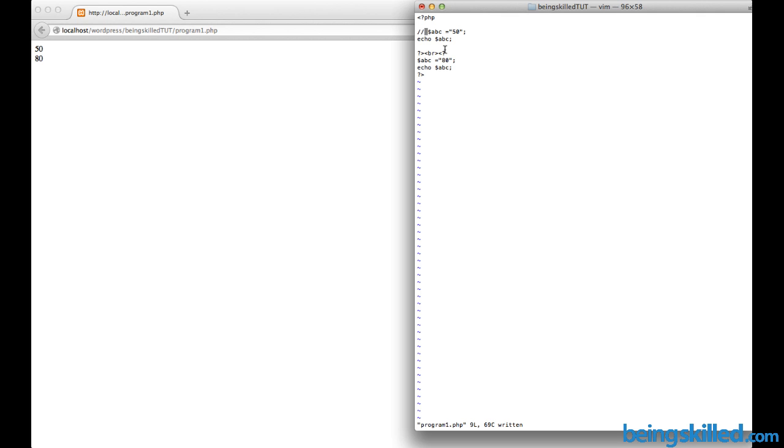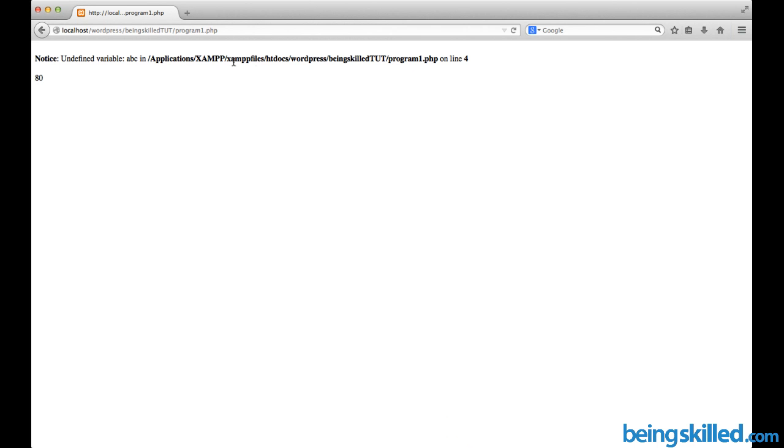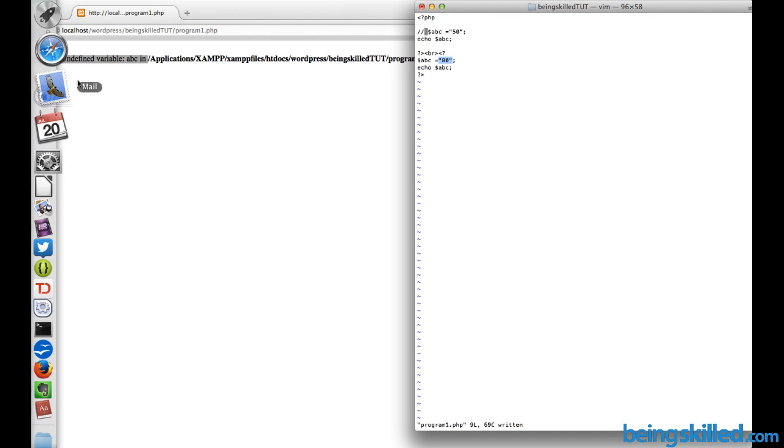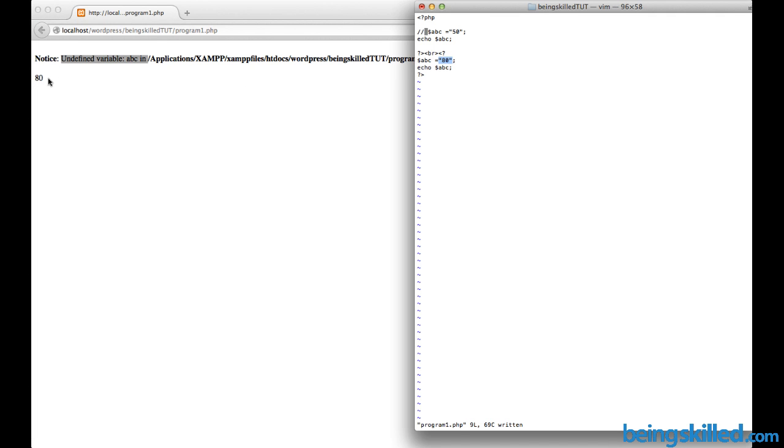In this case we will be shown an error. Why? Because of undefined variable abc. Since we didn't define the variable abc equals 50 and we were trying to echo it, it showed an error because it didn't exist. While since we didn't comment this one, we can see over there that it's 80.